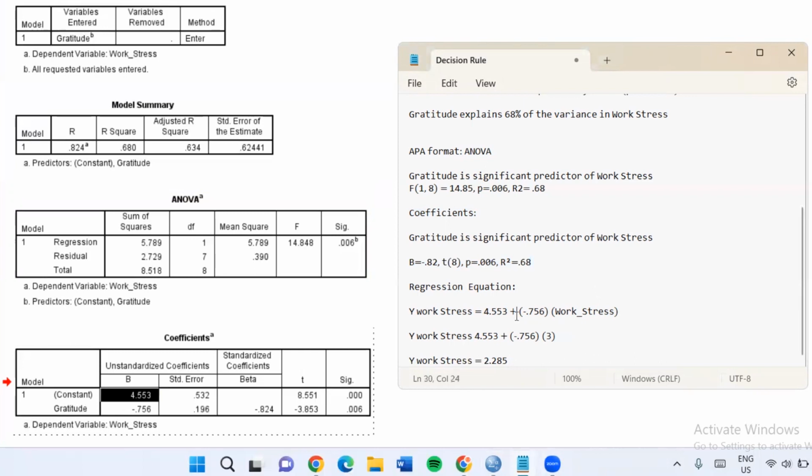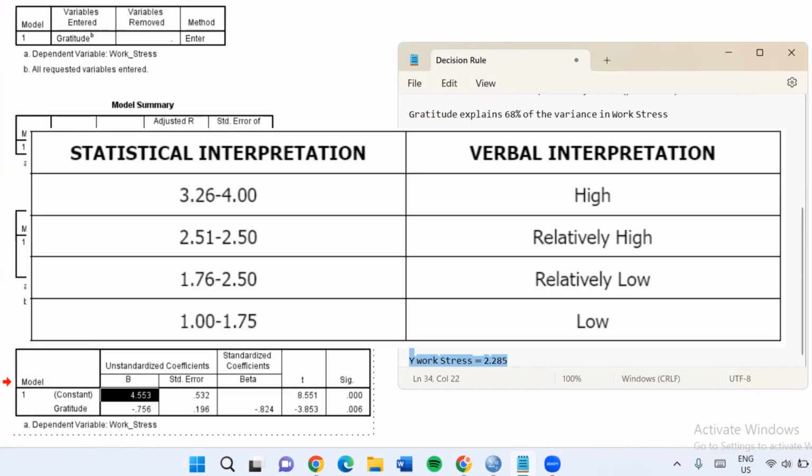So we would use this value in the regression equation: Y for predicted work stress is equal to 4.553 plus negative 0.756 times 3, which is equal to 2.285. If we base this on the arbitrary scale, we would conclude that the employee's predicted work stress level, if he or she were to have an average score of 3, would be relatively low.